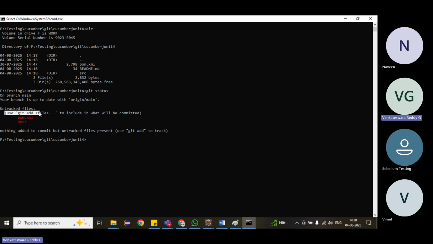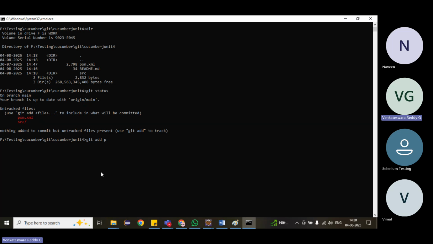Use git add and file to include files. The first command is git add. If you want to add only one file, pom.xml, and space if you want to add one more file. Right, I want to add pom.xml and folders also. We can give like this, with a space. Each file or folder name is given separated.